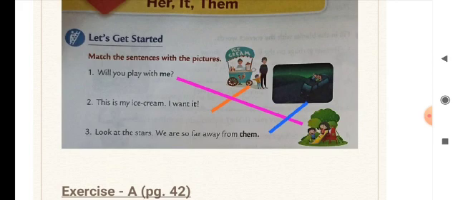We are far away from them means who is "them" here? The stars. We are far away from the stars. So because it is used in the object place at the end, we cannot say "they," we have to say "them." If we say "they," then it will be used in the beginning of the sentence. Clear children? Now let's do the match this in your book. You don't have to do this activity in your copy, do it in your book only.